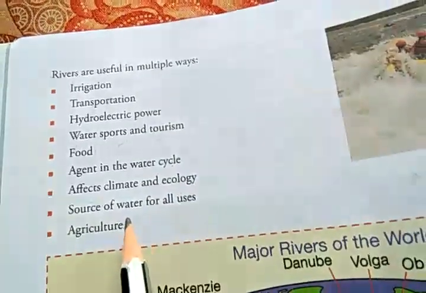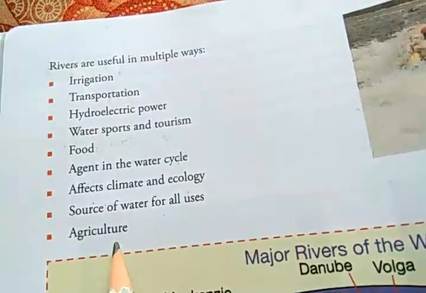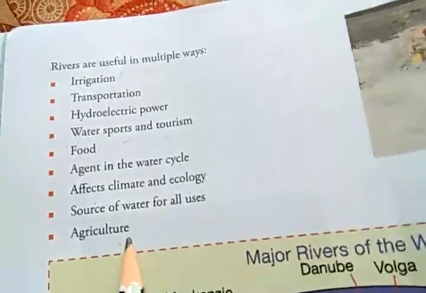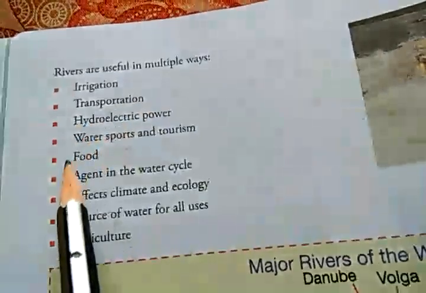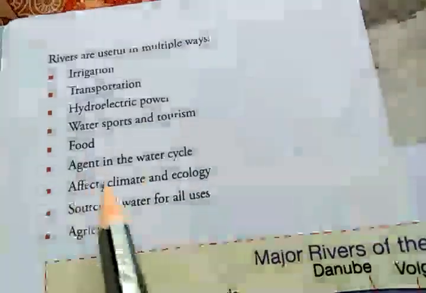Then source of water for all uses. We are dependent on water for various uses. And agriculture, as I said, irrigation, agriculture. So these are multiple uses of river. So rivers are useful in multiple ways.